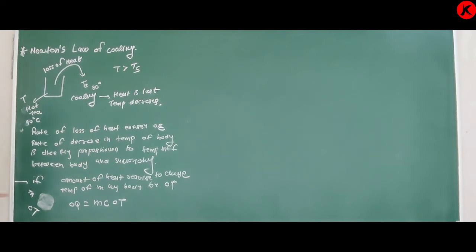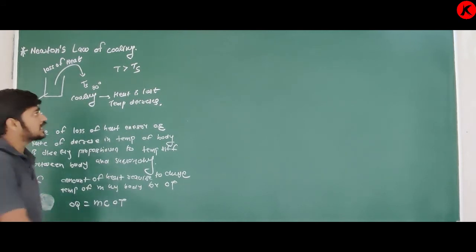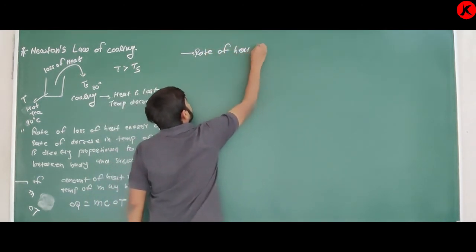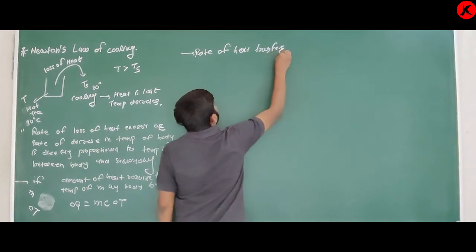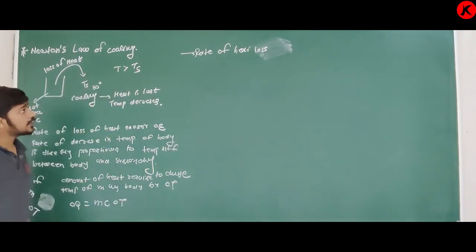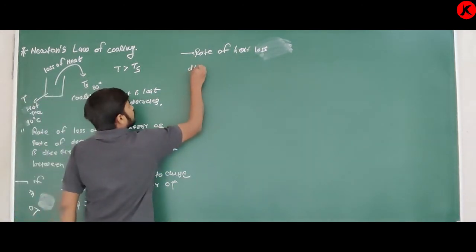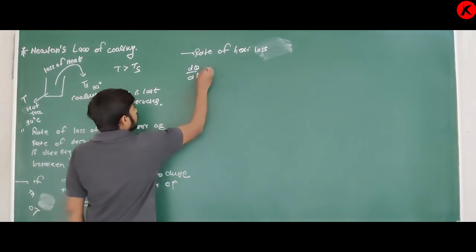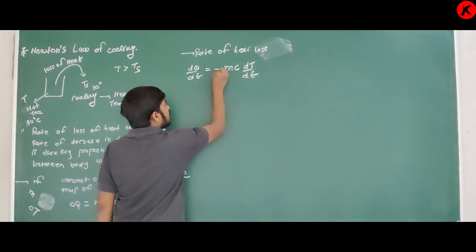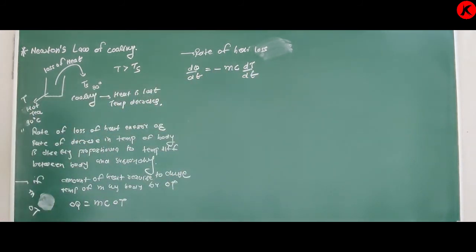Now, if I take the rate of heat transfer, or I can say the rate of heat loss, that is dQ upon dt is equal to mc dT upon dt, but here I will write minus. Why dQ, dt? Due to a small change in time.